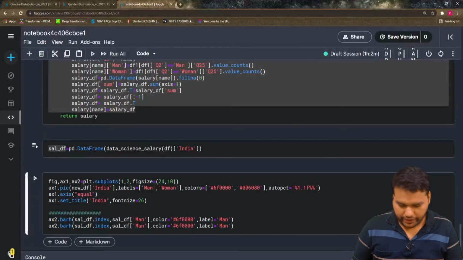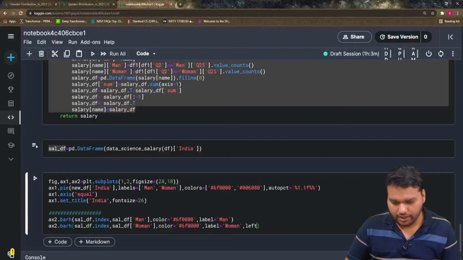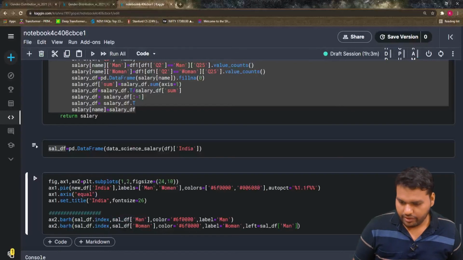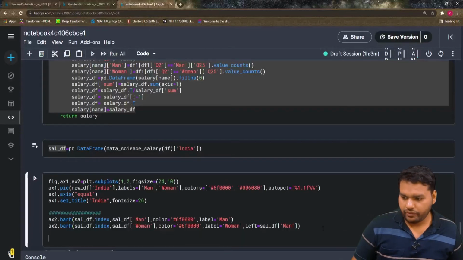So here I have to write woman, and give the right woman. In the last video I explained why we give the left, because we want to see the man on the left. So we give the sal df man, and sal df woman. Yeah, it looks good. The next step is to give the numbers, how much ratio we found.